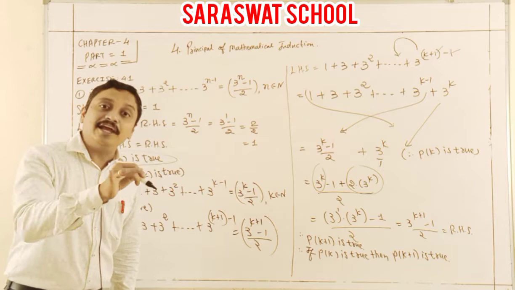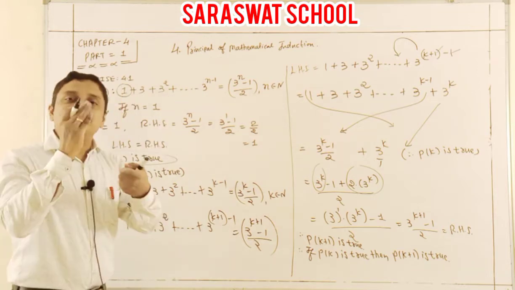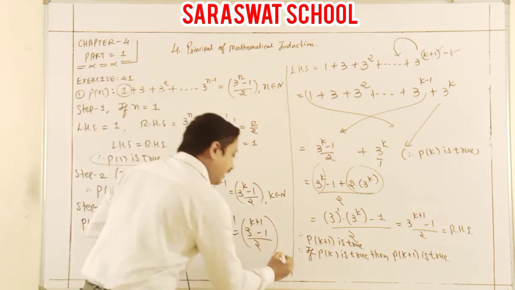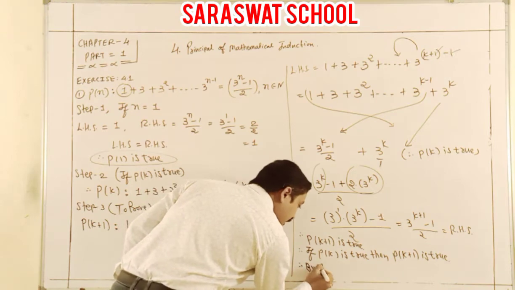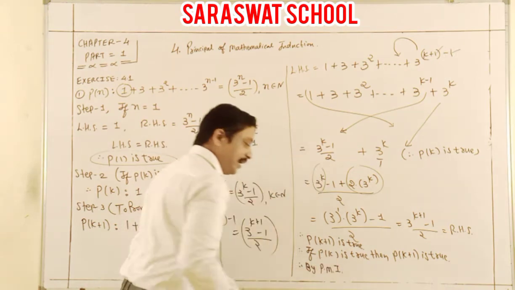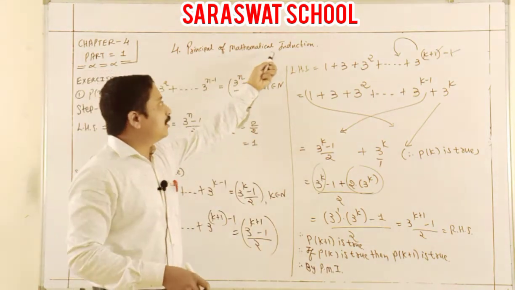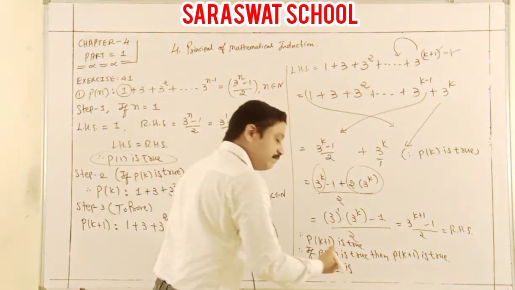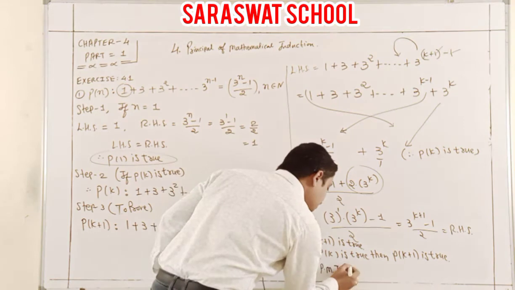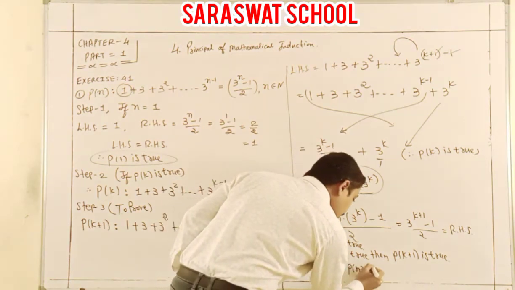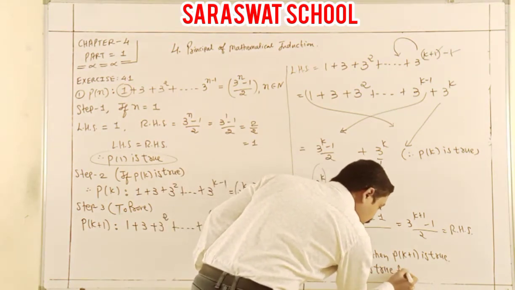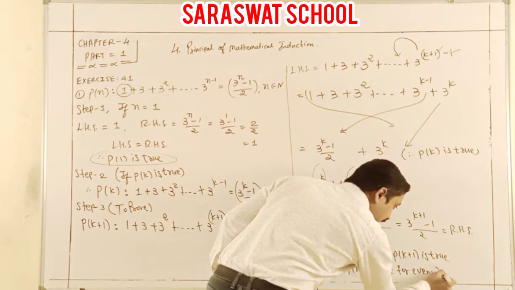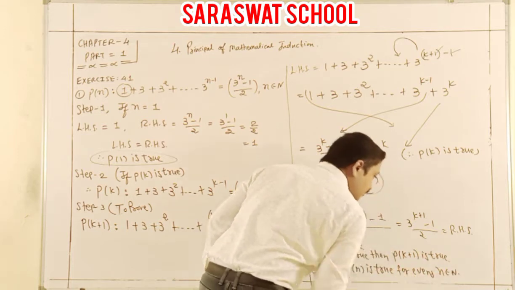Here it ends. It means this numerical is done here. And the last line: therefore by PMI, the principle of mathematical induction, Pn is true for every n belonging to natural numbers.